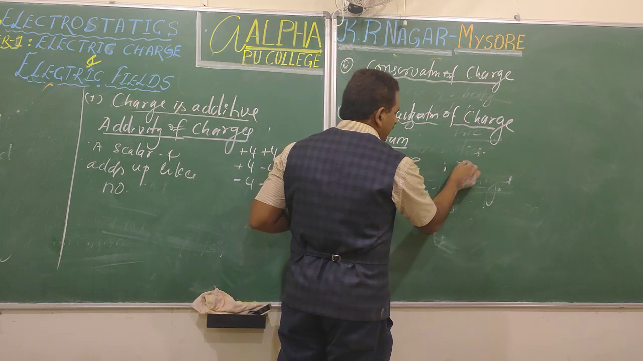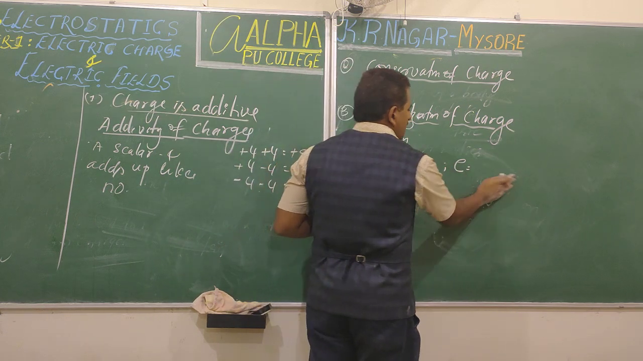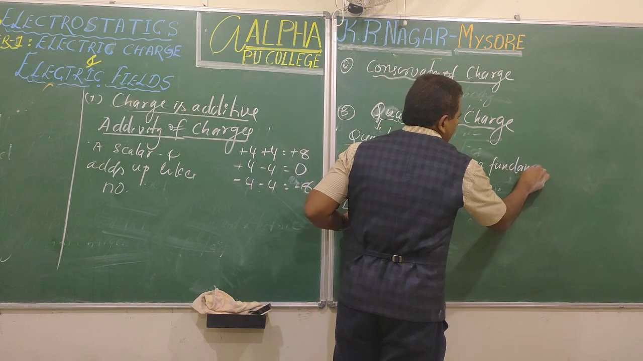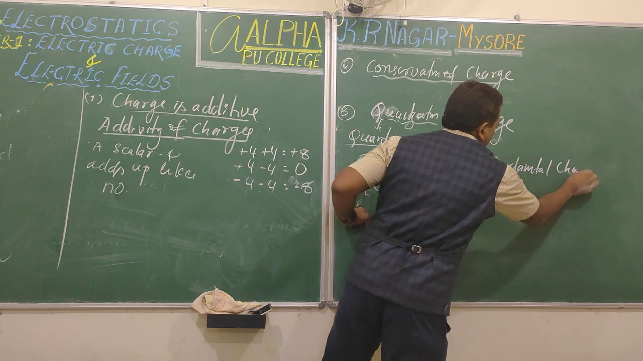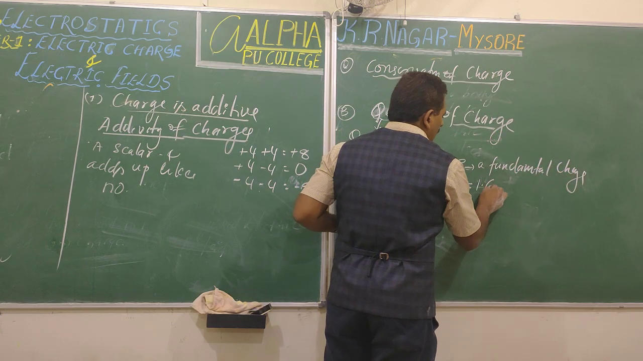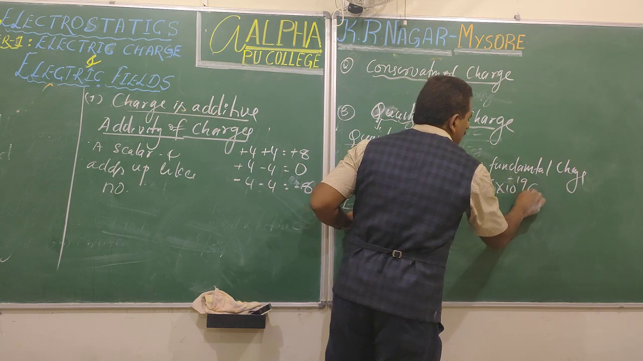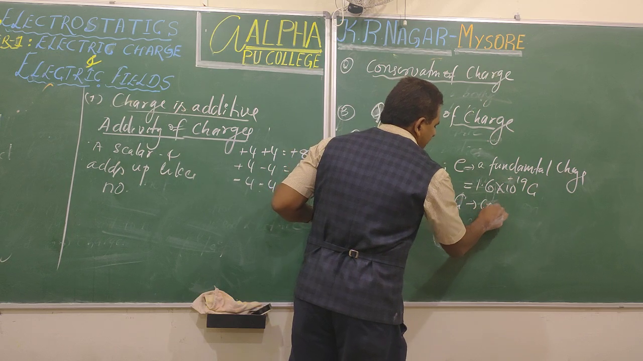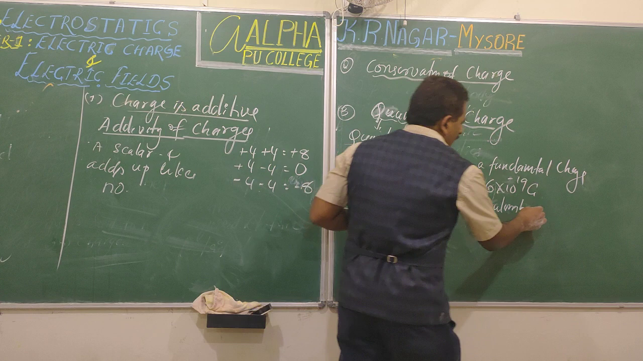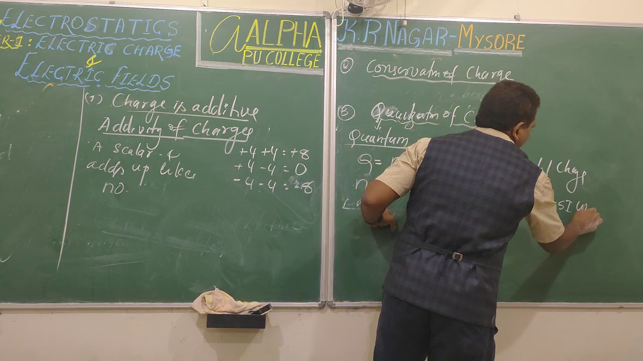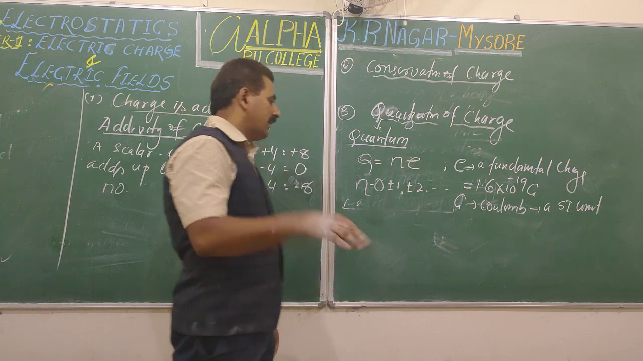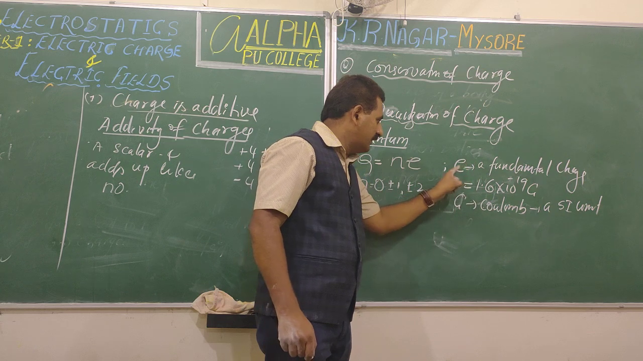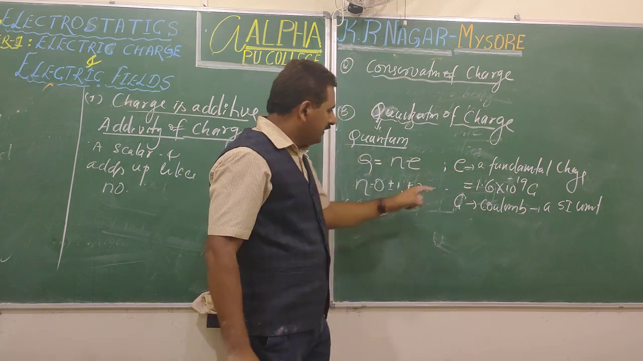What is e? e is a fundamental charge in nature. Fundamental charge value is around 1.6 times 10 power minus 19 coulomb. What is coulomb? Coulomb, SI unit of charge. C stands for coulomb. We'll define this later on, in the next unit. What is coulomb? What is e? How has this been derived? We'll see that later, but you think this is the fundamental value.